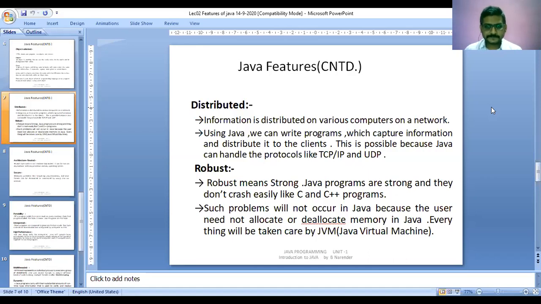What do you mean by robust? Anyone? Please try to answer this one. What is robust? The slide itself contains what is robust. Anyone? Please try to answer. What is robust?